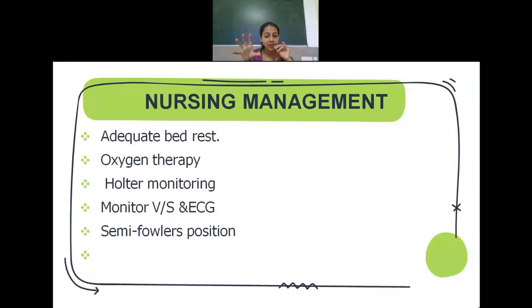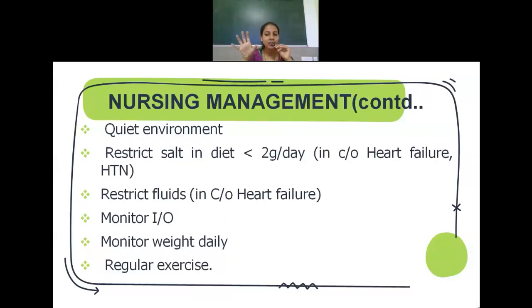I have already discussed the Holter monitor, where there is continuous ECG monitoring for 24 to 48 hours, in order to detect any abnormality. Then monitoring the vital signs is essential, especially the BP of the patient, and ECG. Provide a semi-Fowler's position to the patient, and always provide a quiet environment.